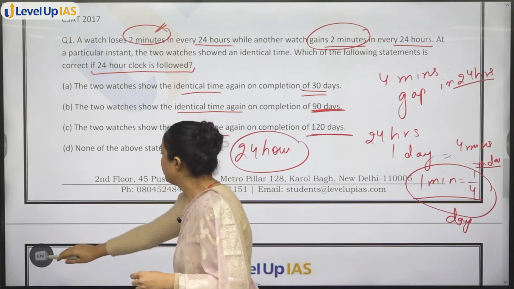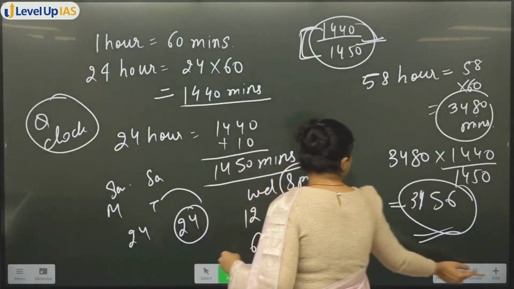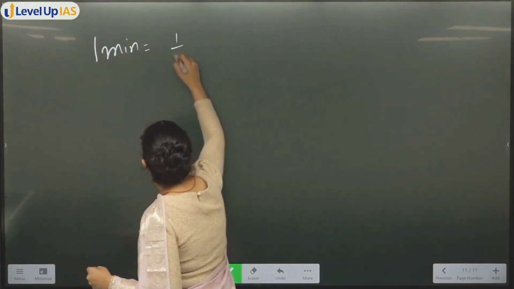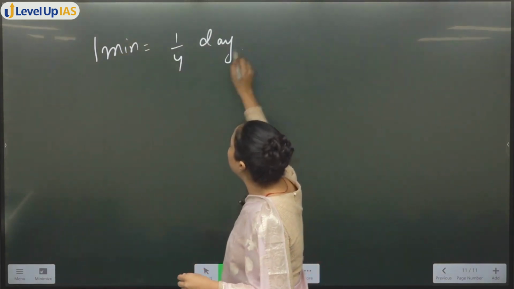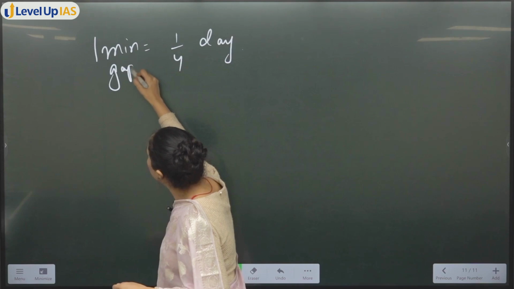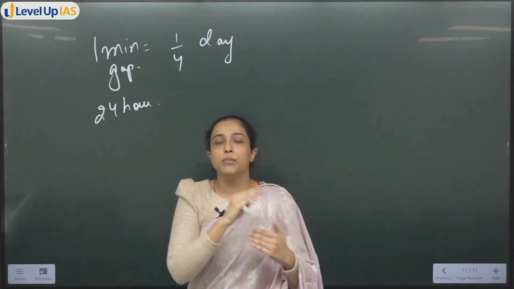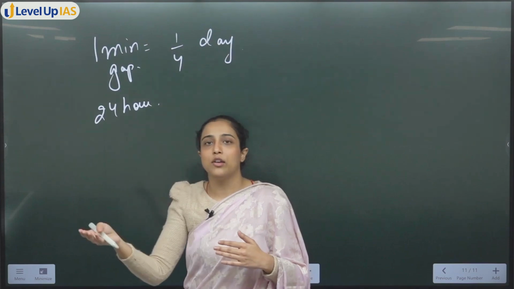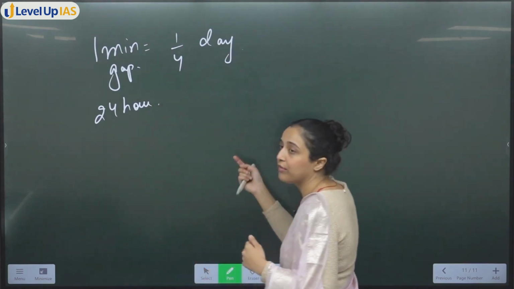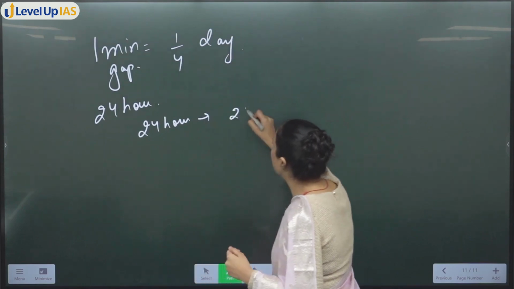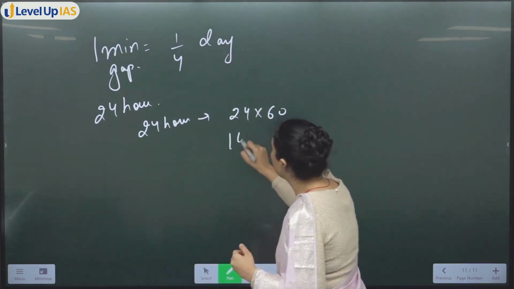We want 1 minute gap is in 1/4 day. We want a gap of 24 hours. ठीक है. तभी होगा ना, वो इतनी पीछे हो जाएगी वॉच और वो इतनी आगे हो जाएगी कि you will have a gap of 24 hours. 24 hours means 24 multiply 60.